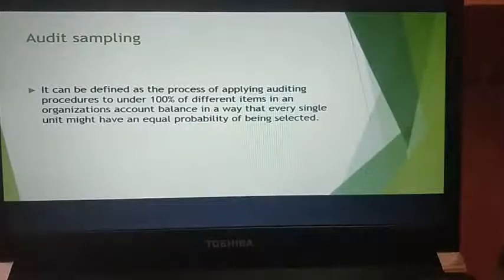Next, you have audit sampling. Now, what is this audit sampling? Audit sampling can be defined as a process of applying auditing procedure. Okay, it is a process of how you are going to apply the auditing procedure to 100% of different items. There'll be 100 different items in an organization. How you are applying these audit procedures to these different items, account balance, in a way that every single unit might have equal probability of being selected.